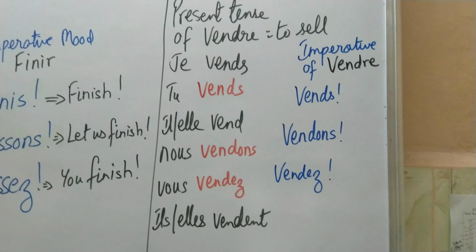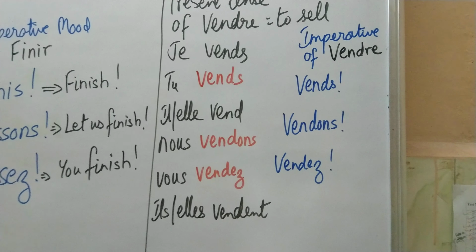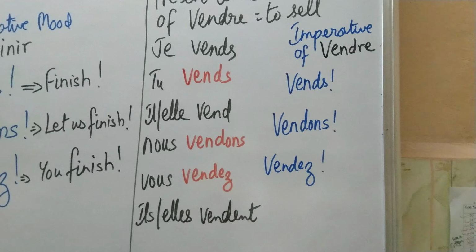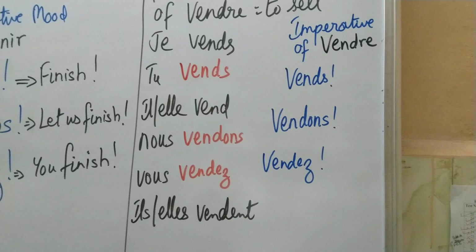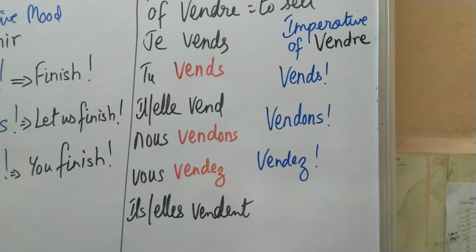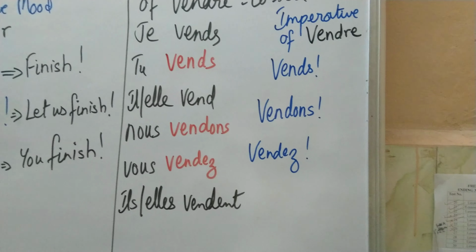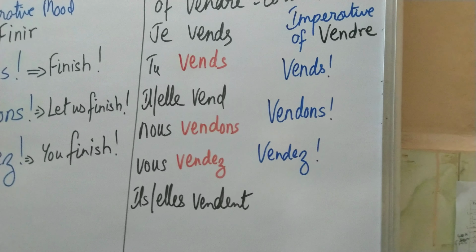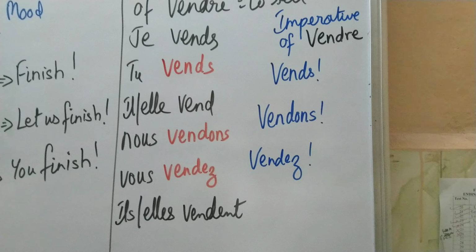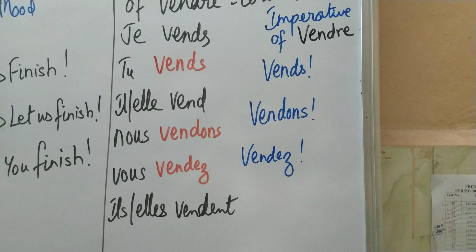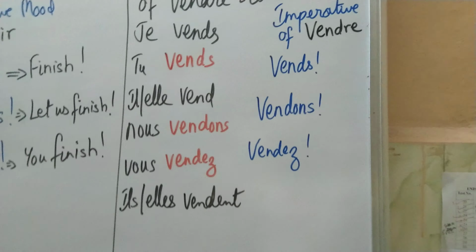And if you observe the tu, nous, and vous forms I've written in red, I have taken them out to form the imperative mood of the verb vendre. So vends with an exclamation mark at the end, vendons, and vendez. This is the imperative mood of the verb vendre. It means sell, let us sell, or you sell.